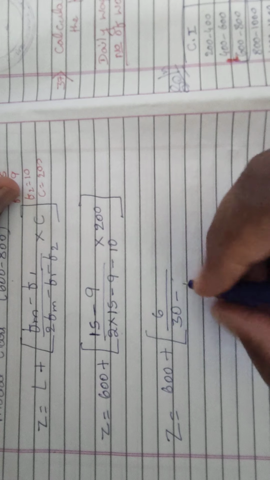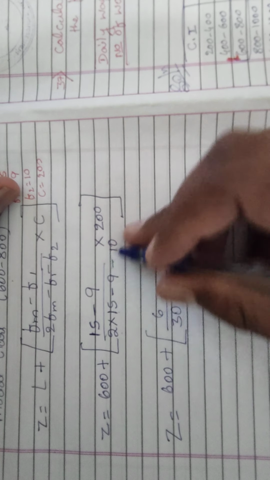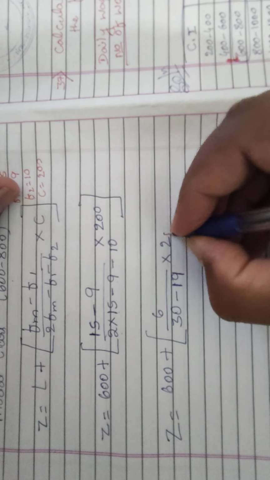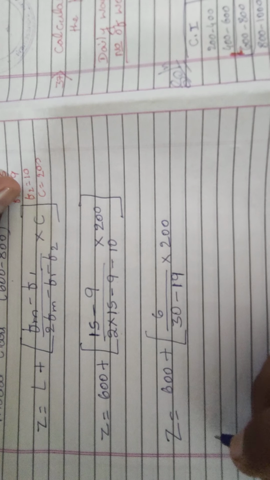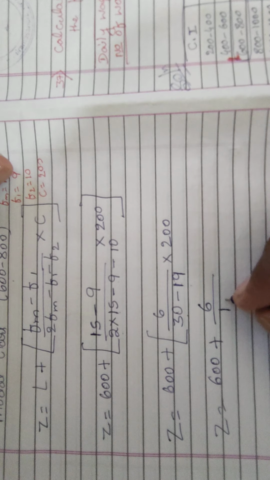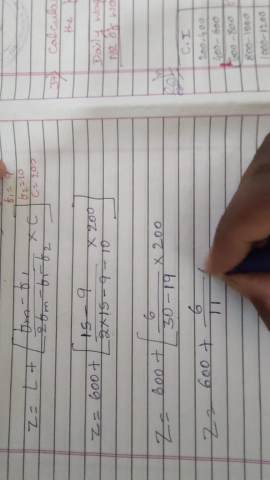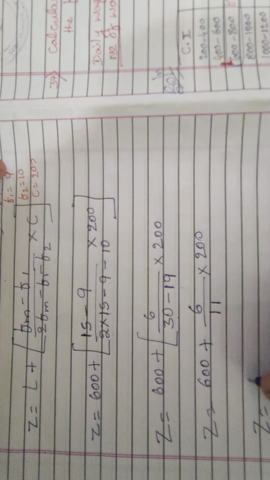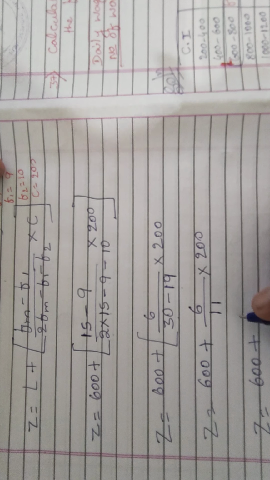Both are minus values, so we add 9 plus 10, which is 19, into 200. Again simplifying: 600 plus 6 divided by 30 minus 19, which is 11, into 200. Mode is equal to 600 plus 6 by 11.